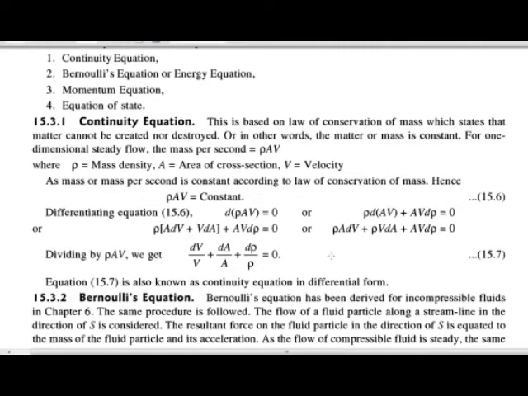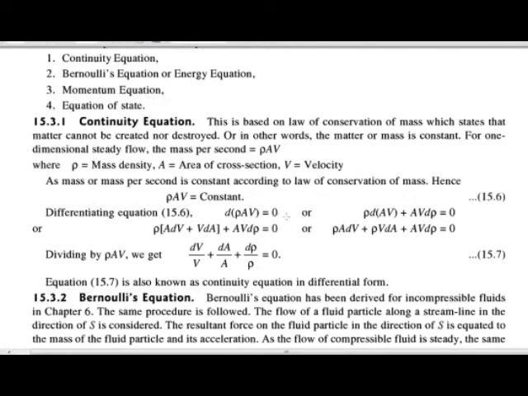Okay, then here also you can see the two terms, A and V. So we have to differentiate this term once again. So rho remains as it is, rho in bracket. Now consider A as the first term, V as the second term. First term times differentiation of second, meaning A into dV, plus second term V times differentiation of the first term, that is dA. Bracket complete. The remaining term is plus A V d rho is equal to 0.